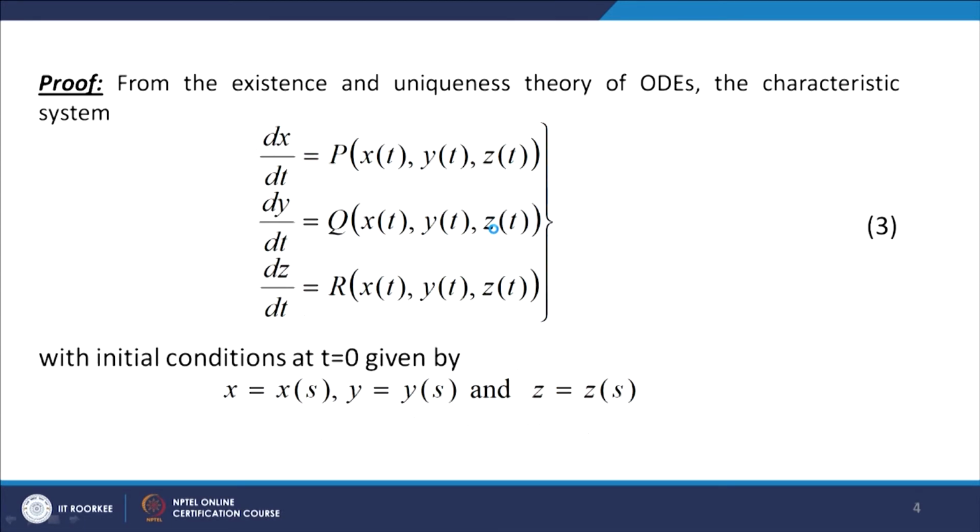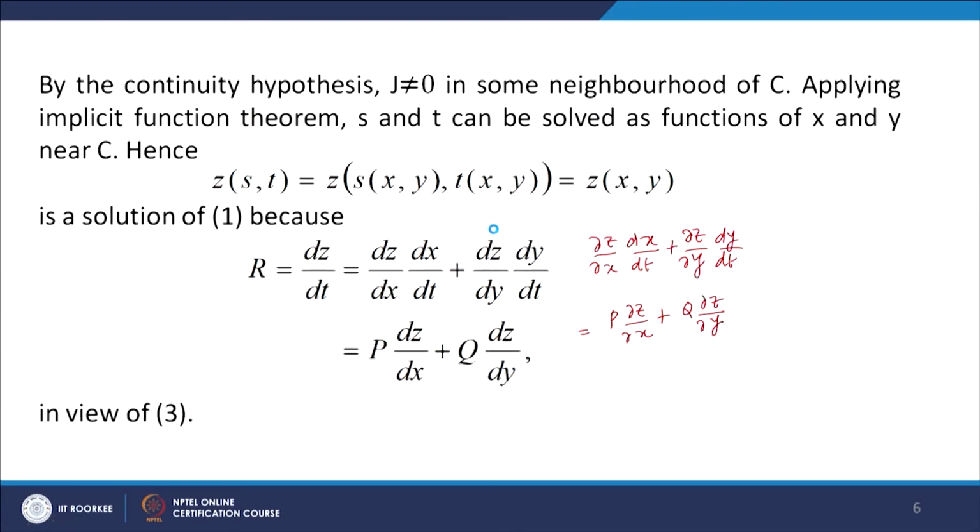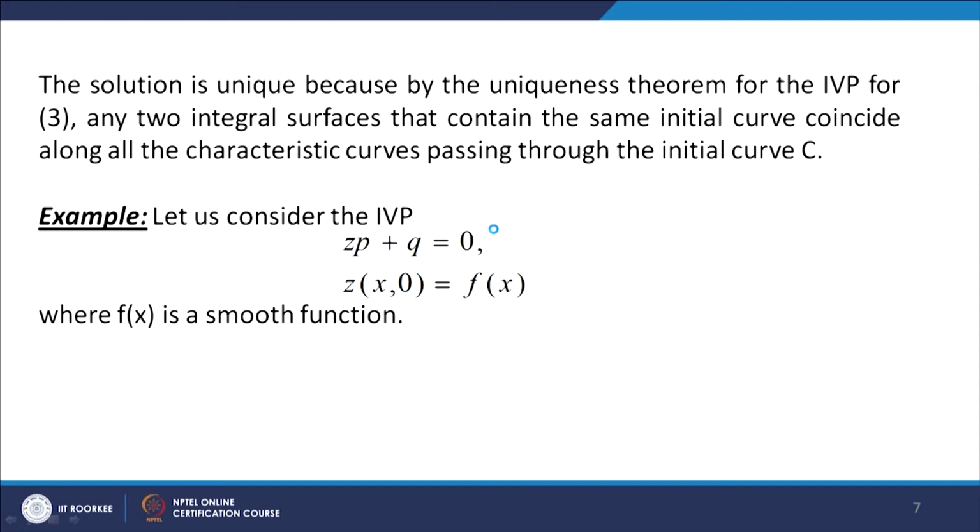Let us write the values of p, q and r. So, p is equal to z, q is equal to 1, and r is equal to 0.